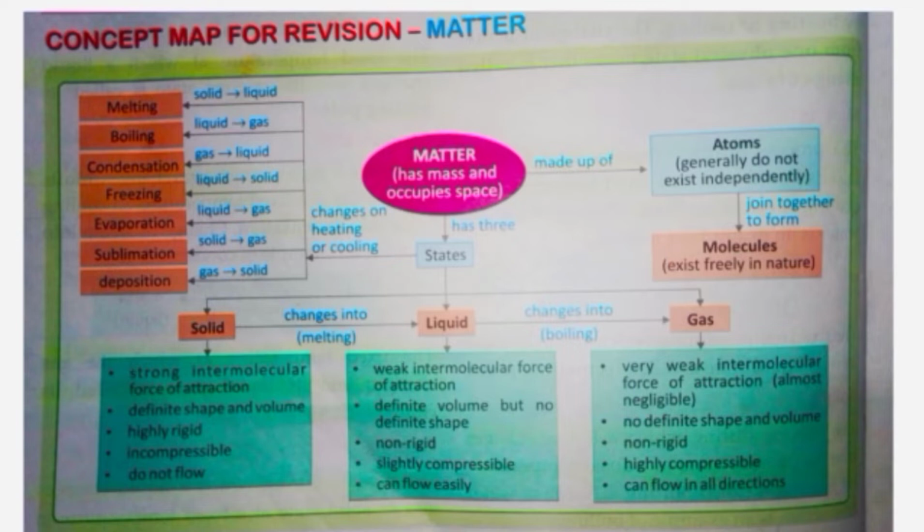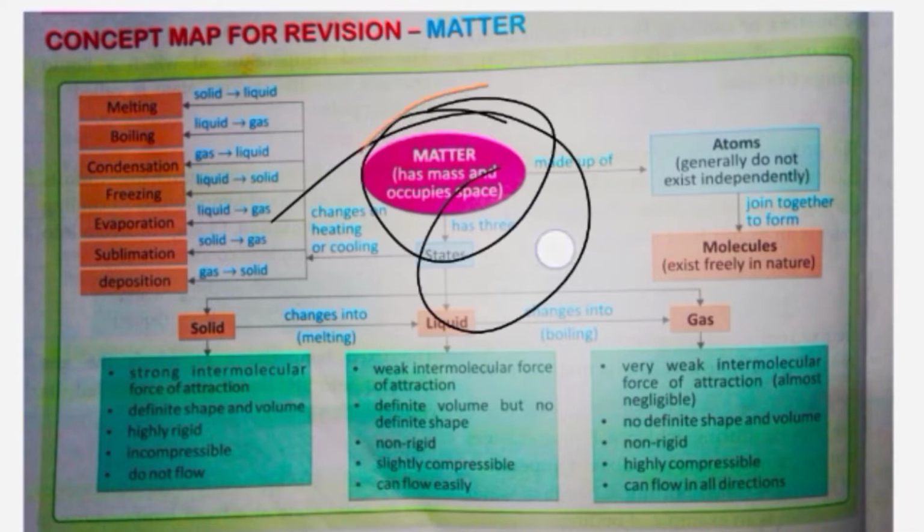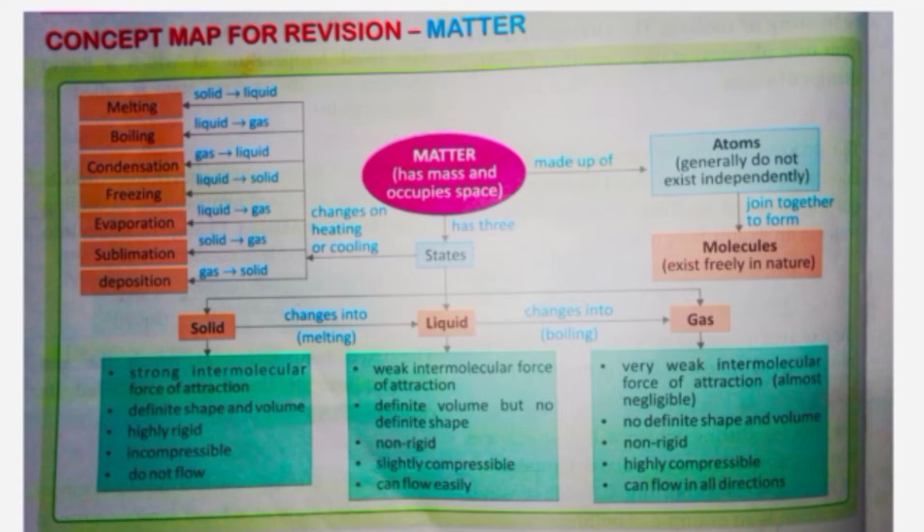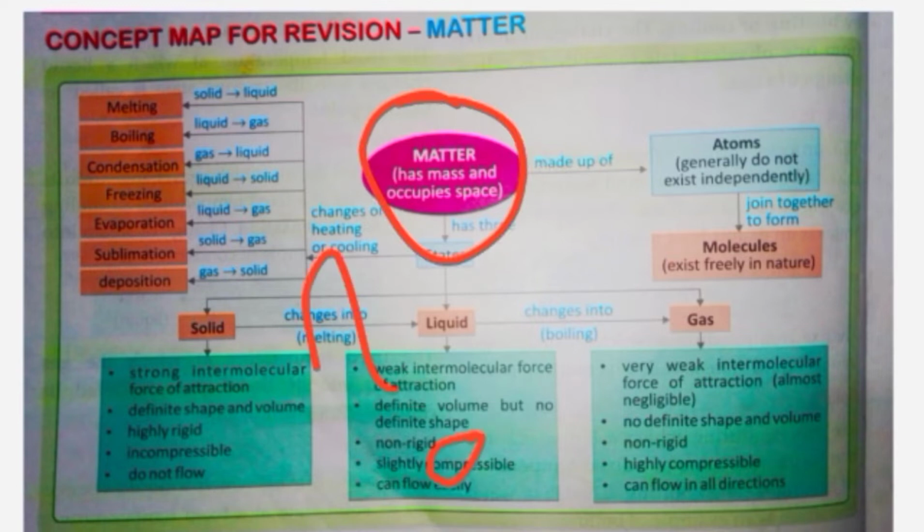And if I ask you what matter is, like we learned in our previous video, you might remember. Matter is something which has mass and occupies space. Everything in this world is composed of matter, right? Now the question that arose was, if everything in this world is composed of matter, then what is this matter composed of? I answered your question in the next video: matter is composed of atoms and molecules. Now what are these atoms and molecules?